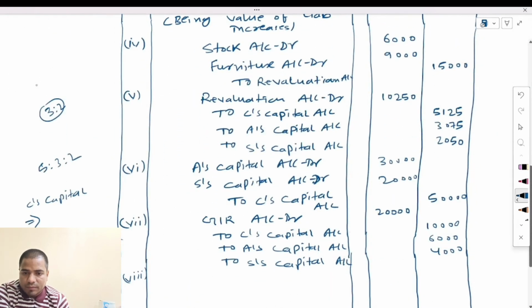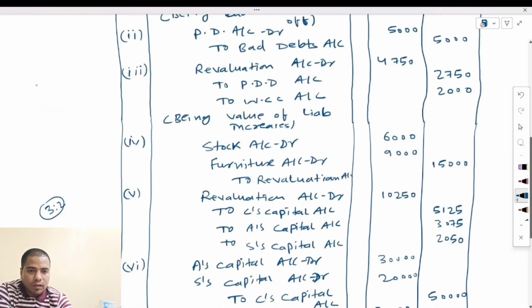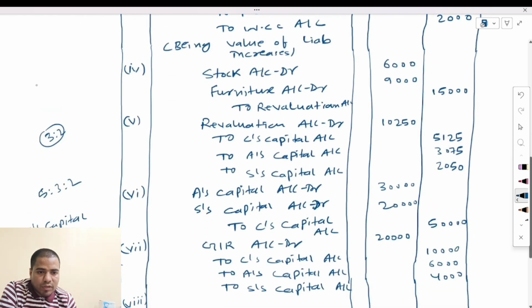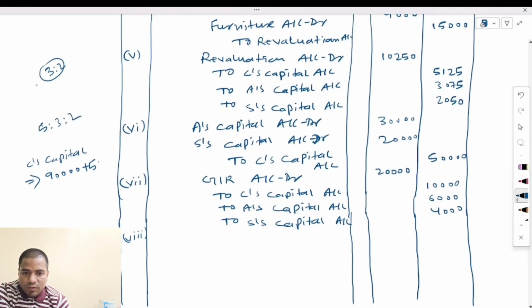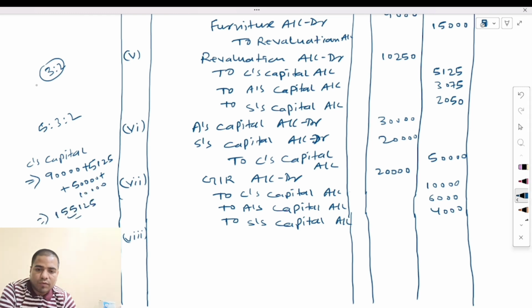First of all, we will write here 90,000 plus revaluation profit 5,125, plus 50,000 their share of goodwill, plus 10,000 their reserve amount. 1,55,125 would be the total amount that the retiring partner will take from the business.